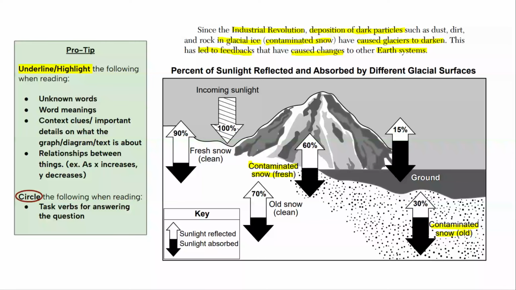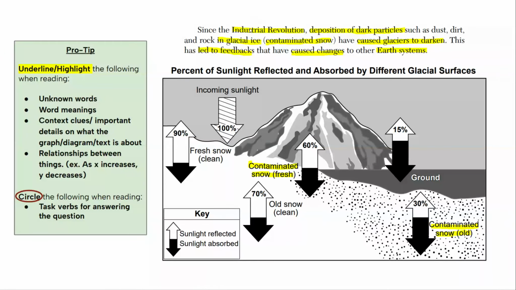So let's get started. As always, underline or highlight unknown words, word meanings, context clues, or important details on what a graph, diagram, or text is about, any relationships between things, and circle any task verbs that are given to you. So it says, since the Industrial Revolution, deposition of dark particles such as dust, dirt, and rock in glacial ice, which is contaminated snow, have caused glaciers to darken. This has led to feedbacks that have caused changes to other Earth systems.